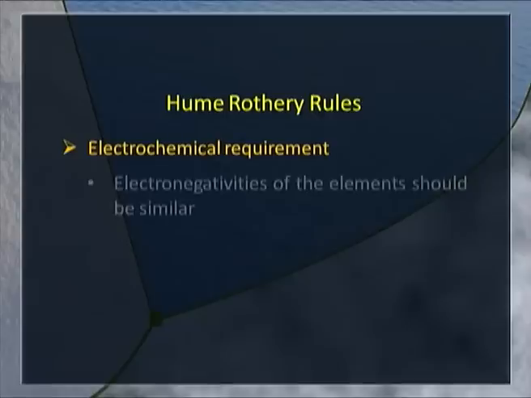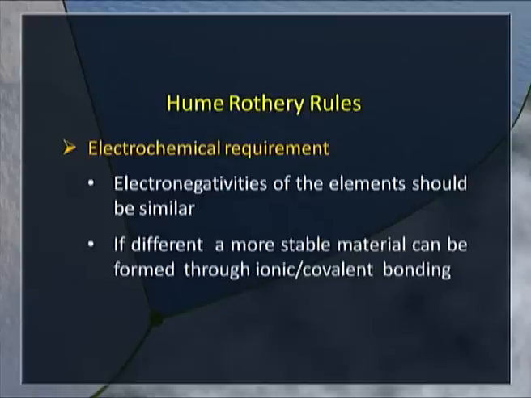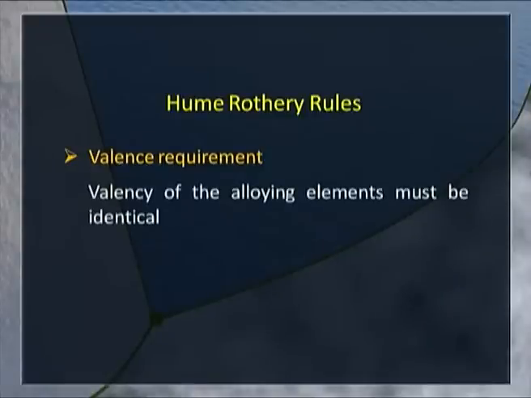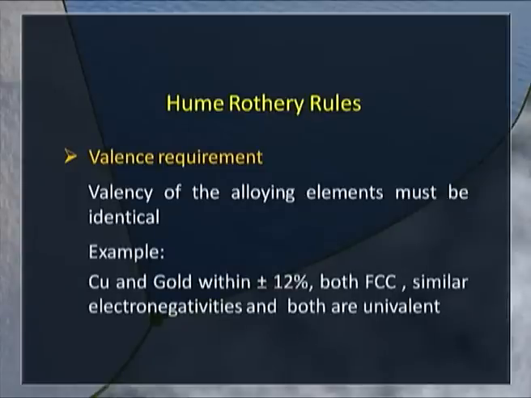Electrochemical requirement. Electronegativities of the elements should be similar. If they are different, what happens? We get stable material by other types of bonding like ionic bonding or covalent bonding. Valence requirement. Valency of the alloying elements must be identical. Example: copper and gold. The size is within plus or minus 12%. Both have the FCC structure. They have similar electronegativities and both are univalent.